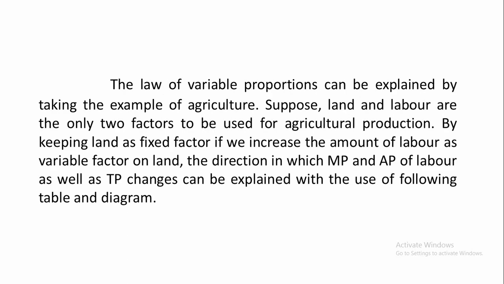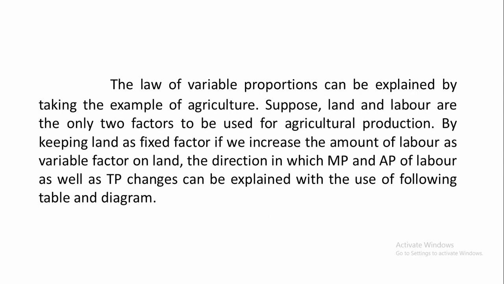Next. The law of variable proportions can be explained by taking the example of agriculture. Suppose land and labor are the only two factors to be used for agricultural production.